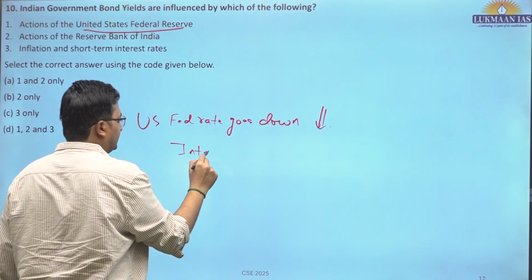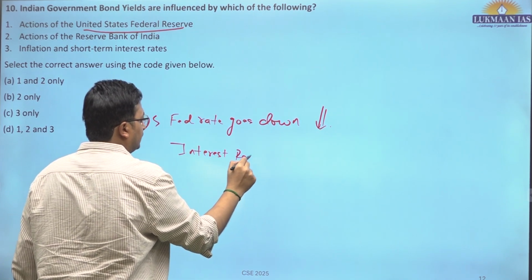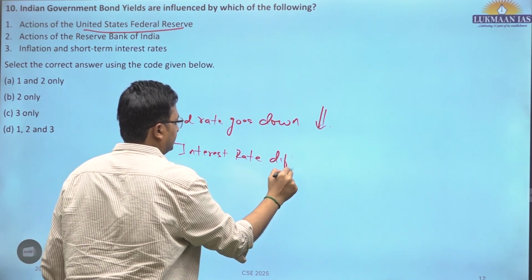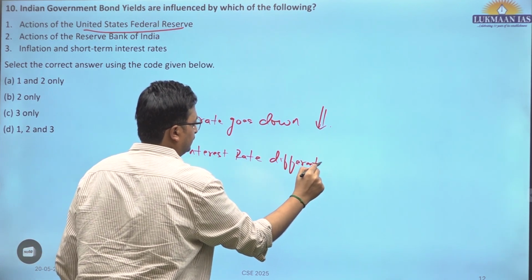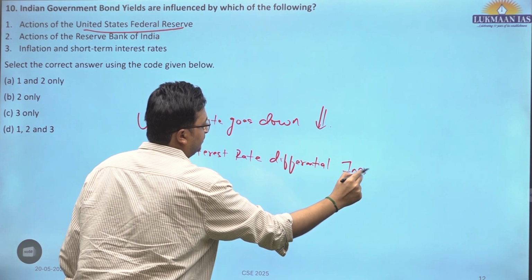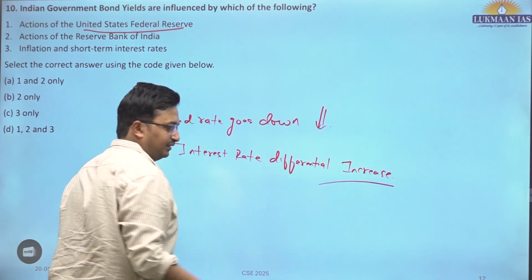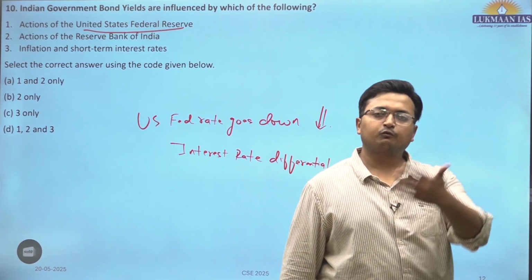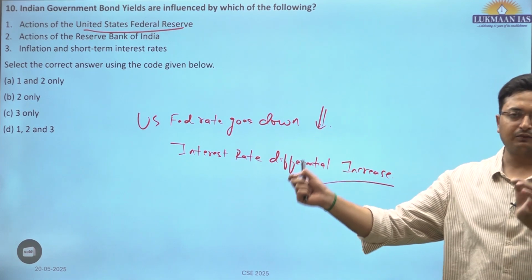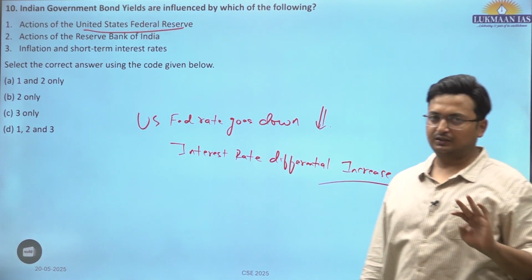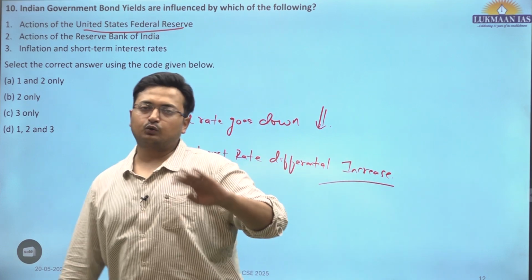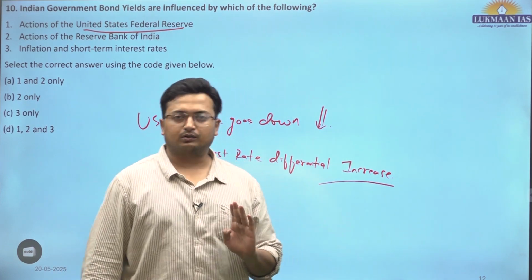Interest rate differentials increases. What does it mean? So if the interest rate in India is say 7% and in the US it has gone down from 4 to 3%, the differential becomes from 7% to 3%, a net of 4%. So now foreign investors would say, okay, now start buying Indian bonds.